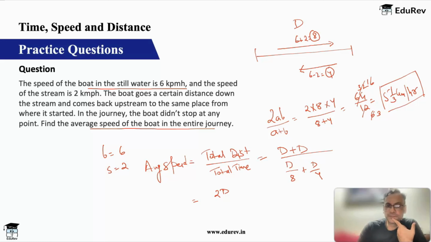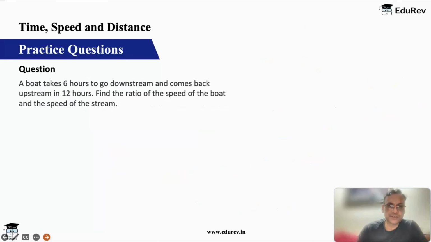So 2d upon d by 8 plus d by 2... so it is 2d into 8 upon 3d, d gets cancelled, it is 16 by 3. Okay, and that becomes your answer for this question. So this is a fairly simple question, but you have to remember the concept of averages to get this right.